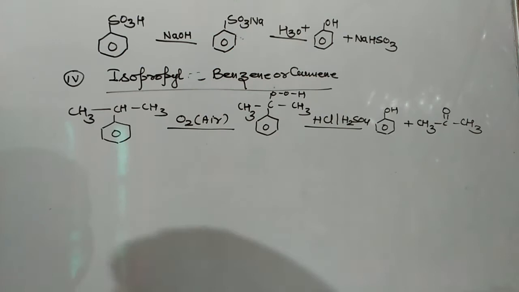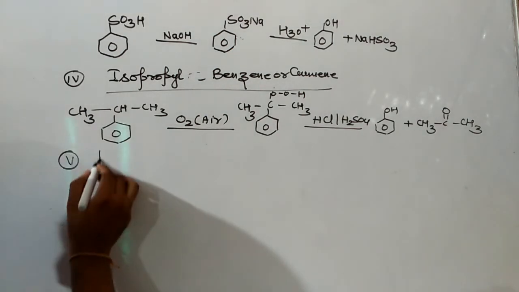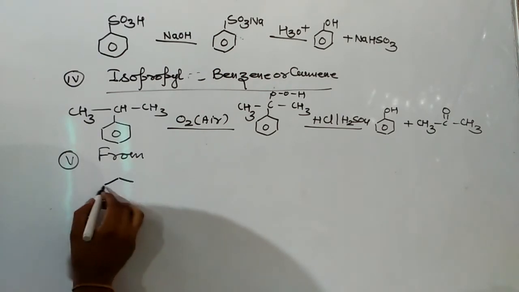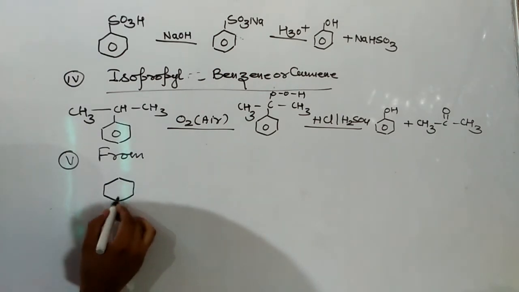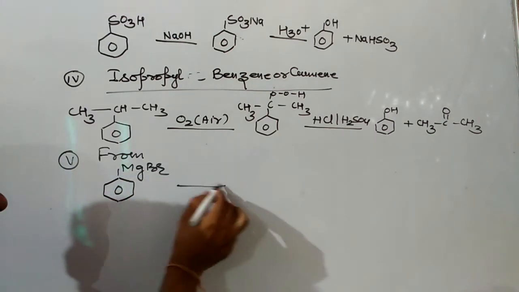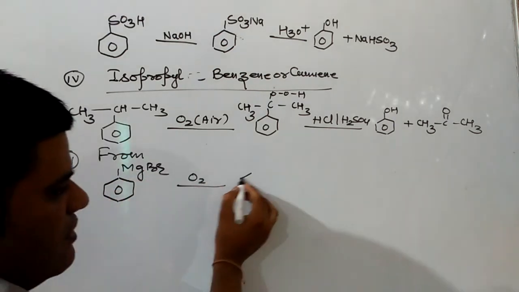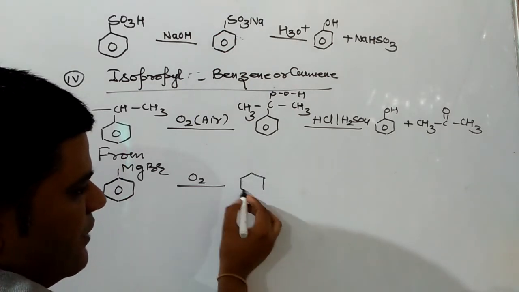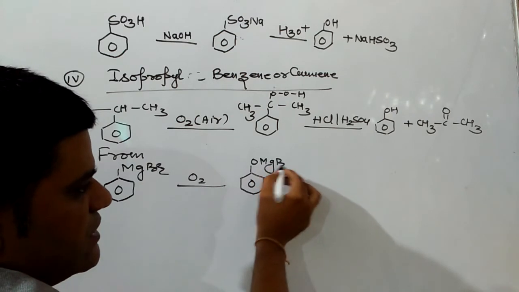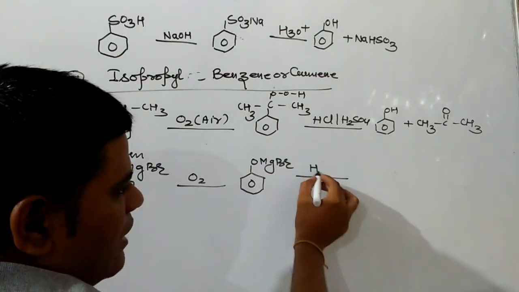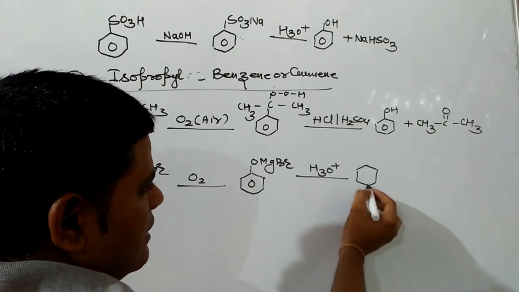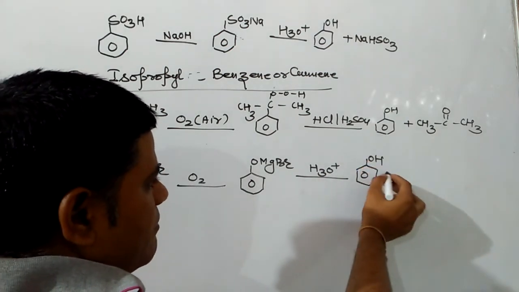Fifth method will be from phenyl magnesium bromide. In this method, first phenyl magnesium bromide is reacted with air, due to which we will get phenyl oxymagnesium bromide, which on hydrolysis gives you phenol plus Mg(OH)Br.